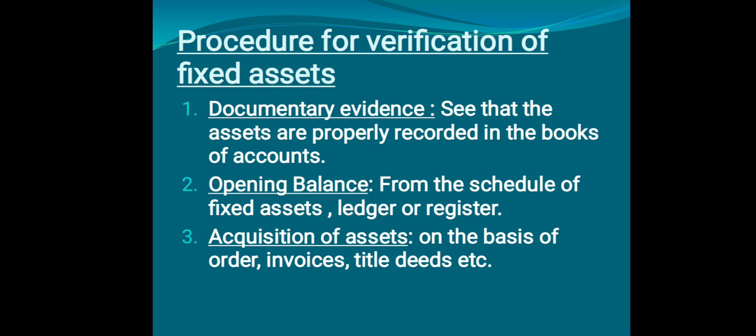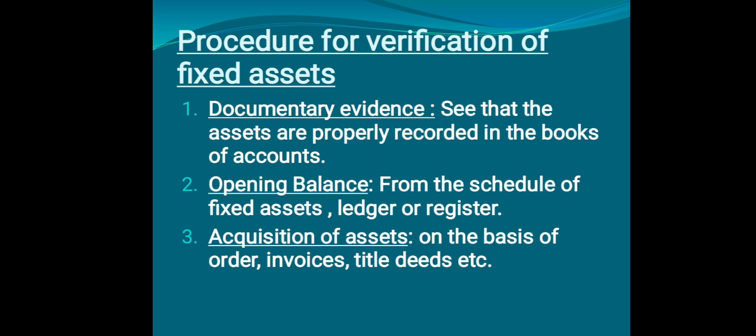Then opening balance. From the schedule of fixed assets, ledger or register, he should check the opening balances. Maybe at your PU level you remember, in the adjustments it was given that at the purchase of additional machinery, you used to add it. Here you have to check the ledger balances. You check the opening balance in the ledger account, and also in the register. Whenever machinery, plant, land or building is purchased, it is first recorded in a register, so you have to check there, and then you have to check the ledgers also.